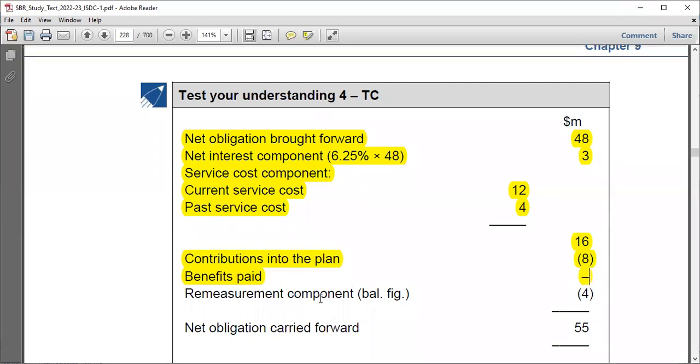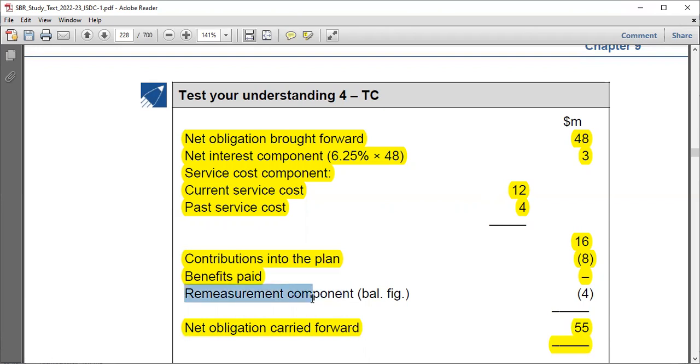This remeasurement component is usually obtained after comparing that carrying amount of 59 with this net obligation at the end. So net obligation carried forward was 55. So you find out that, oh, I had a 59 carrying amount, but actually, after converting, the actuary has told you that there really is a net obligation of 55. So reducing an obligation from 59 to 55, you have to reduce the obligation by 4. If you reduce an obligation, it's kind of a gain, right? That's why I told you, if it's a gain, put it as a negative sign because a gain increases assets, right? So if it's a gain, you actually have to take it as a negative sign. Although you can do it any way you wish.